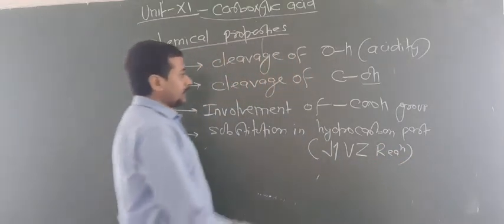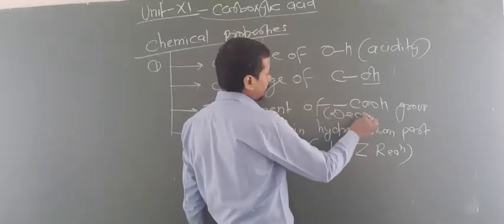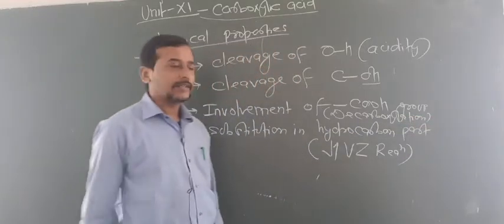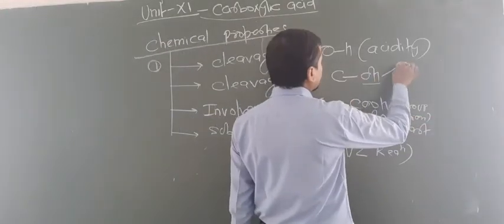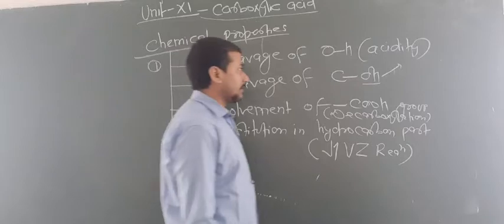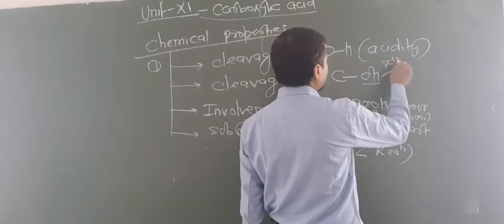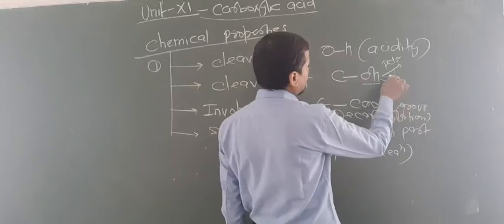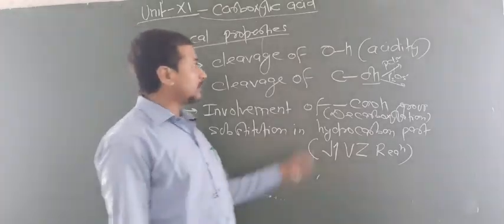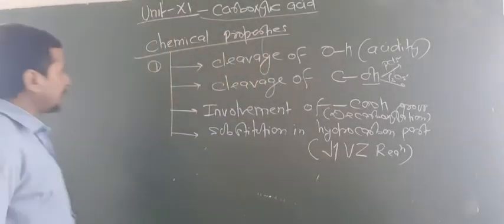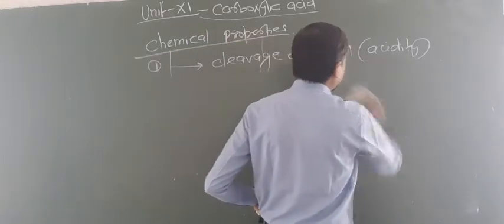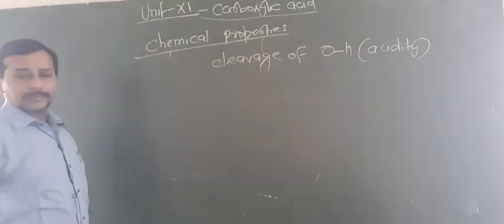Okay, here you have to know the decarboxylation reaction. Here you have to know the formation of anhydride, the formation of halide, the reaction with PCl5, or it can react with P2O5, that is a dehydrating agent. This will give the anhydrides. So these reactions you have to know in the chemical properties. So let us focus on the cleavage of the OH bond that will produce the acidic property.